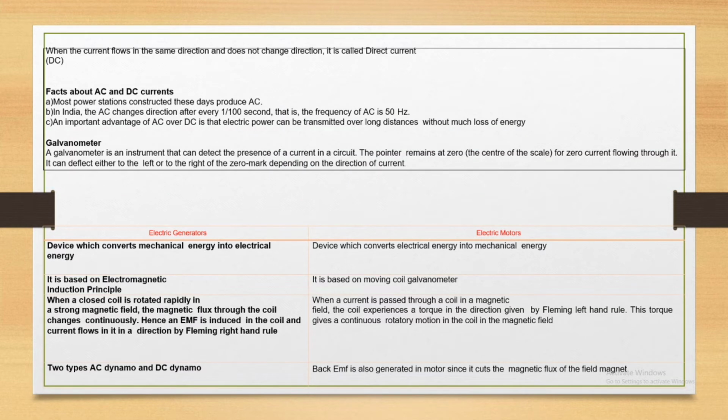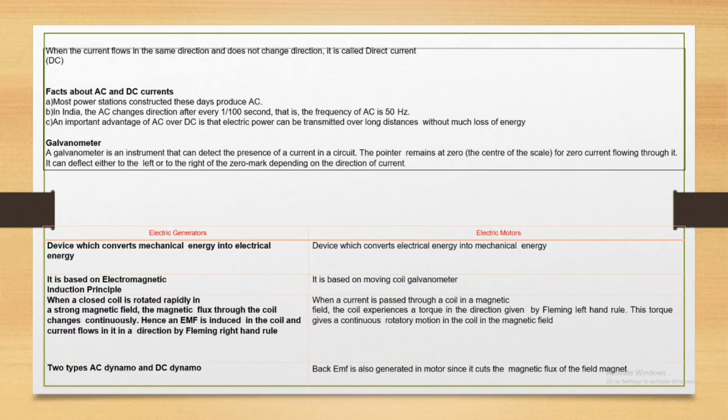DC: when a current flows in the same direction and does not change direction. Whether it is high or low, it stays in one direction. Up and down variation may happen, but there is no change in direction. Facts about AC and DC current. Most power stations constructed these days produce AC.